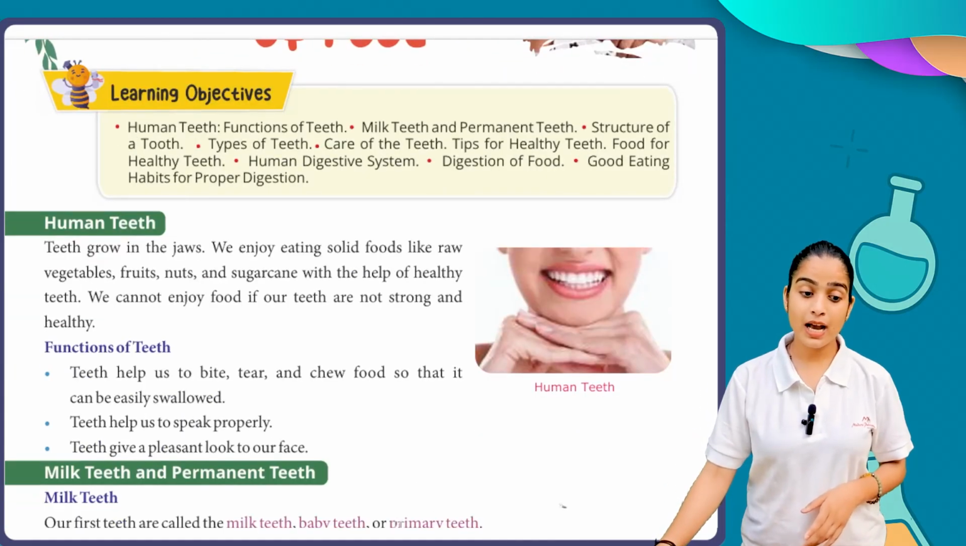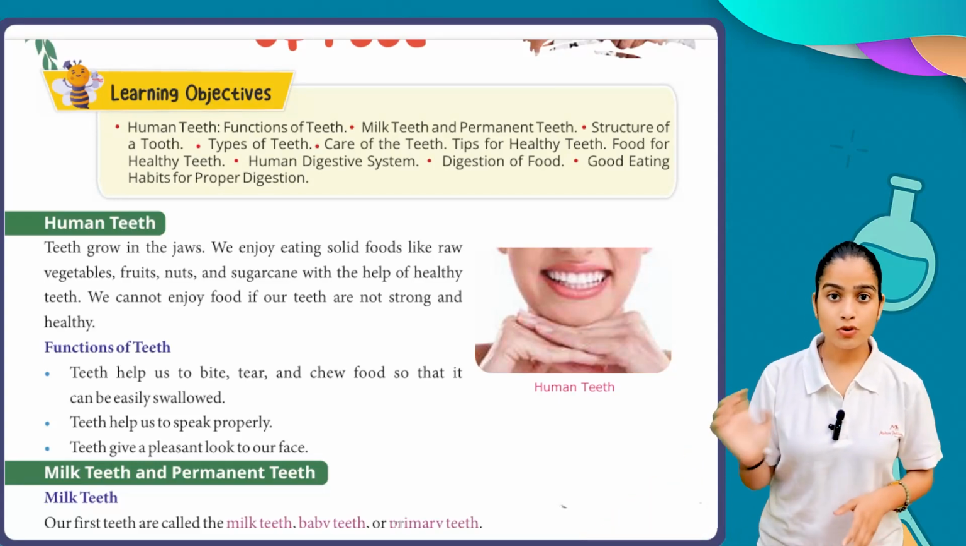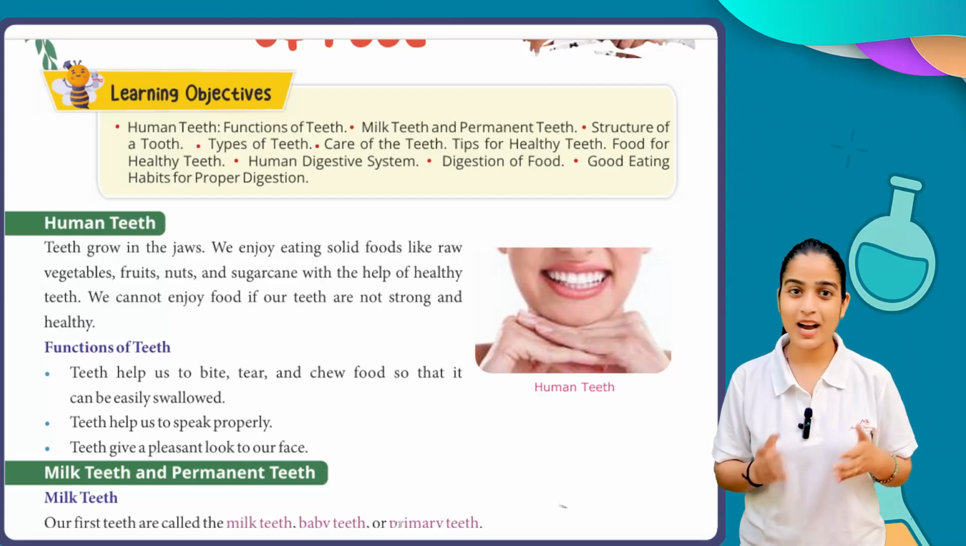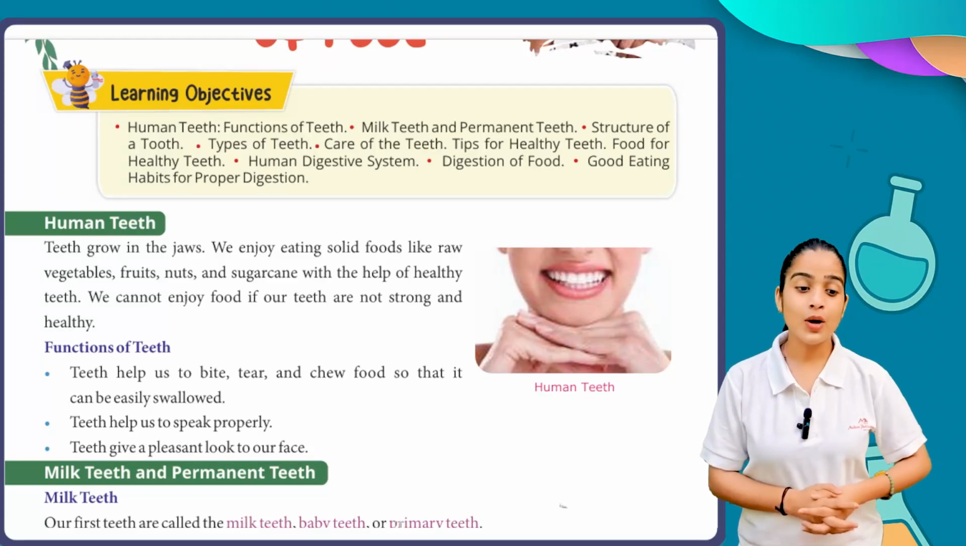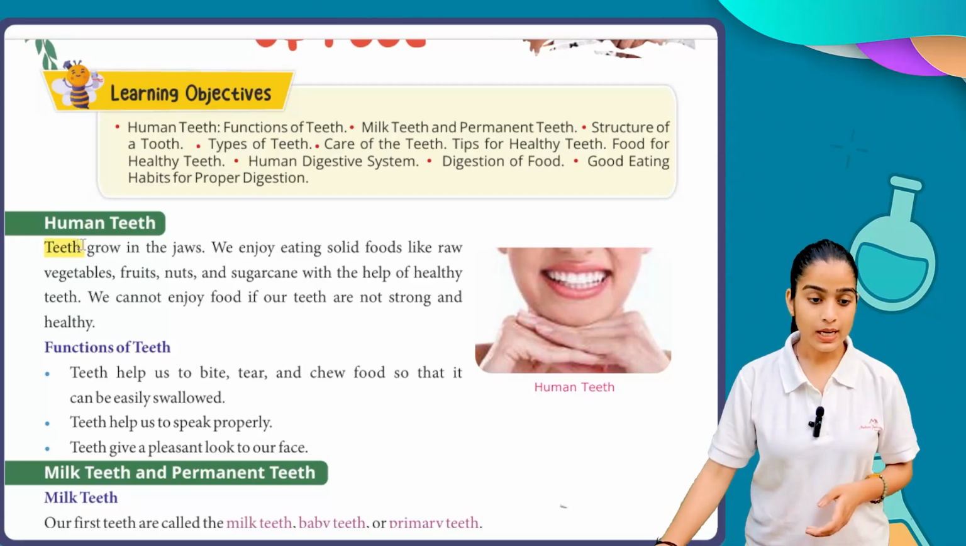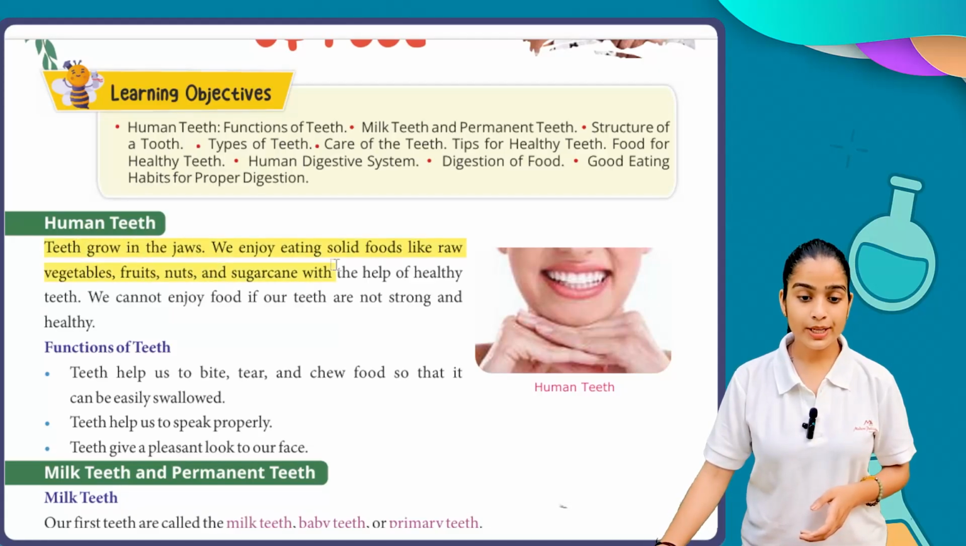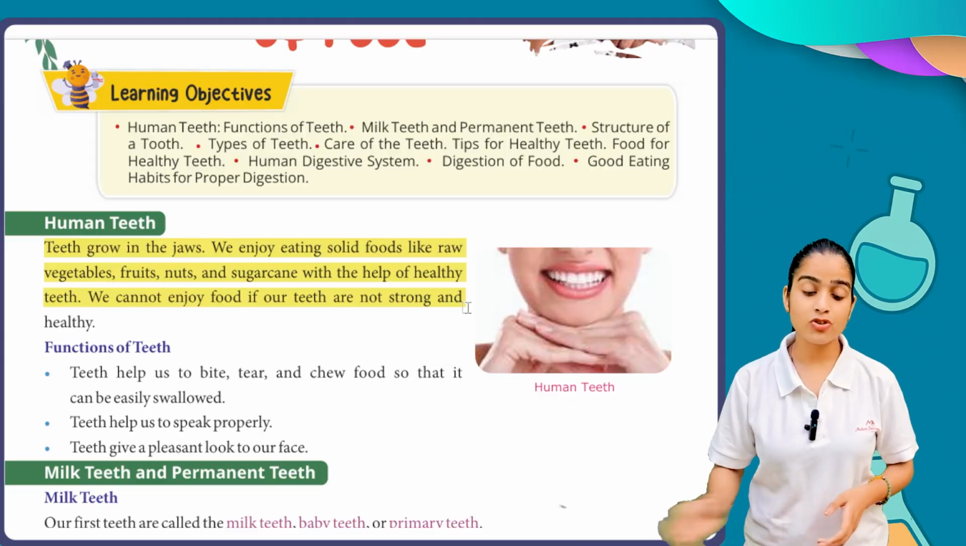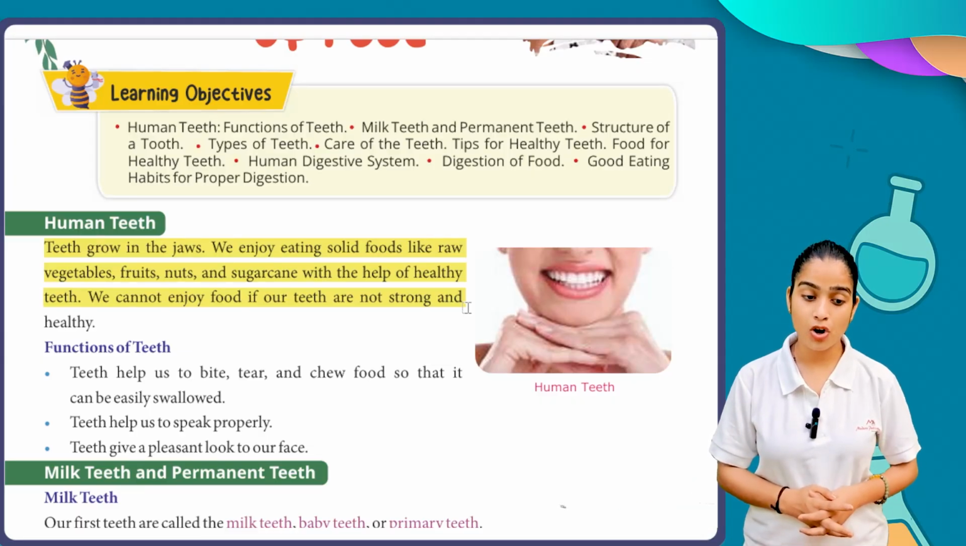The first thing we have is our human teeth. Your teeth and my teeth all belong to human teeth, because you and I are humans. Teeth grow in the jaws. We enjoy eating solid foods like raw vegetables, fruits, nuts and sugar cane with the help of healthy teeth. We cannot enjoy food if our teeth are not strong and healthy.